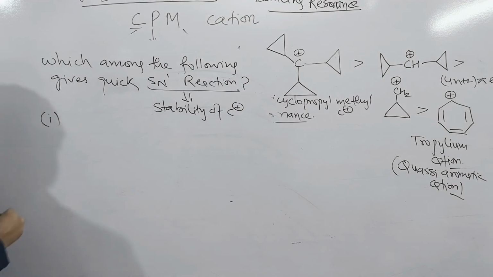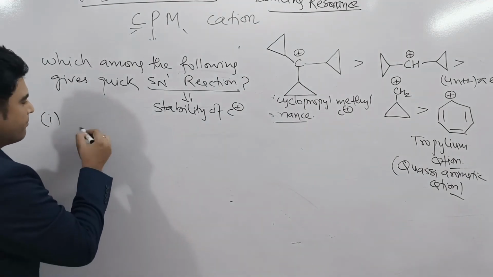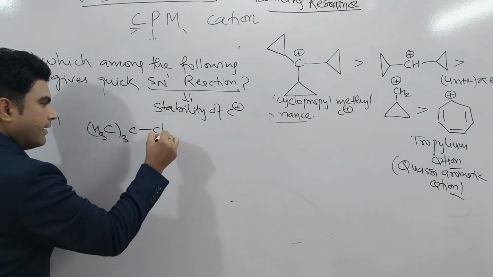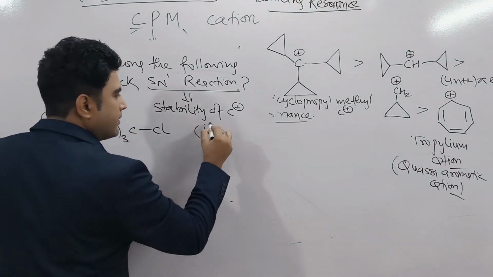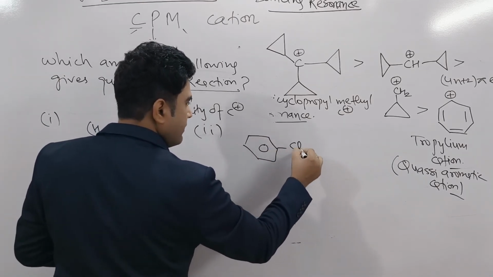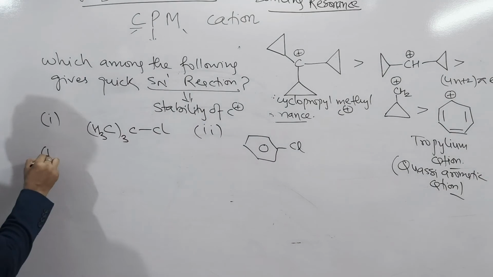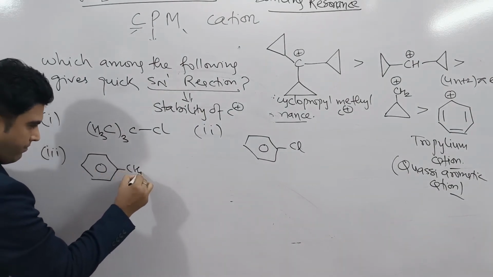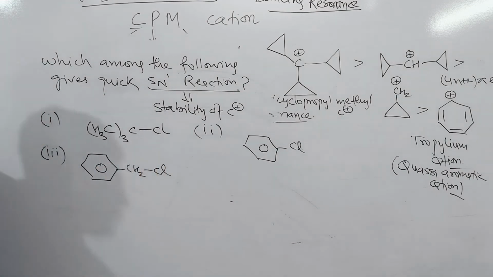Suppose if options are given to you, one of the options is CH3 thrice CCl. Second option, suppose they will give you chlorobenzene. Third option, suppose they will give you benzyl chloride.